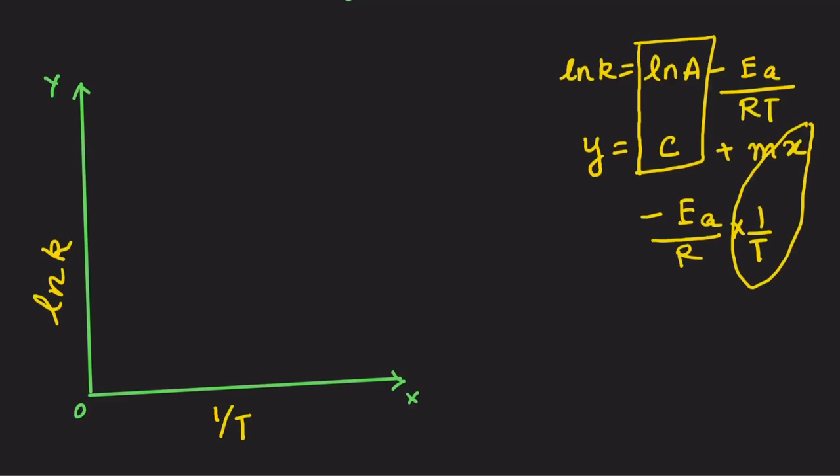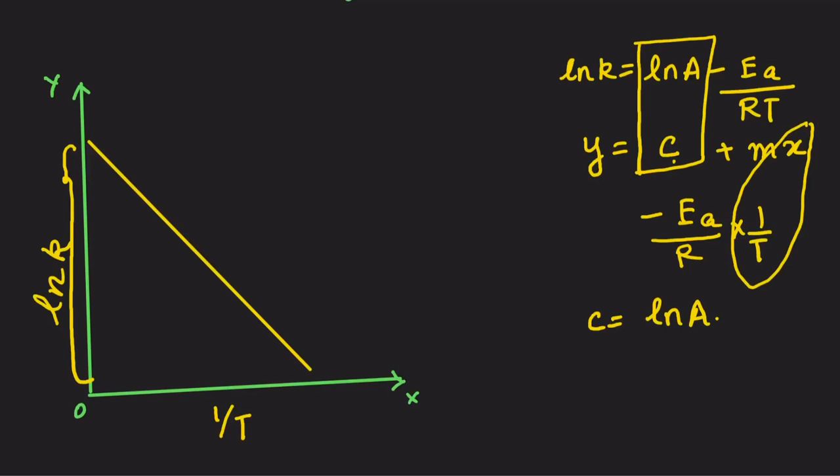In other words, I will get a graph. Can you plot? Can you think of how the graph is going to be? Yes, we are going to get a graph like this, where the y-intercept, you see, c, will give me the natural log of A. The slope of this graph is equal to minus Ea by R. Got it? Clear? Split it.